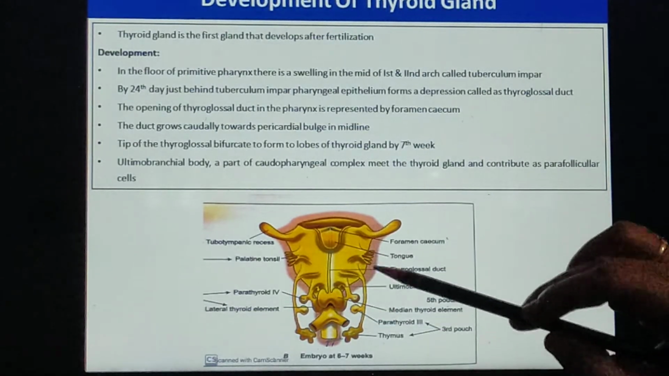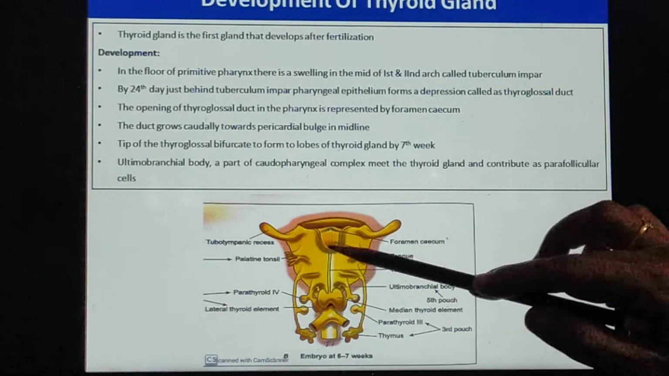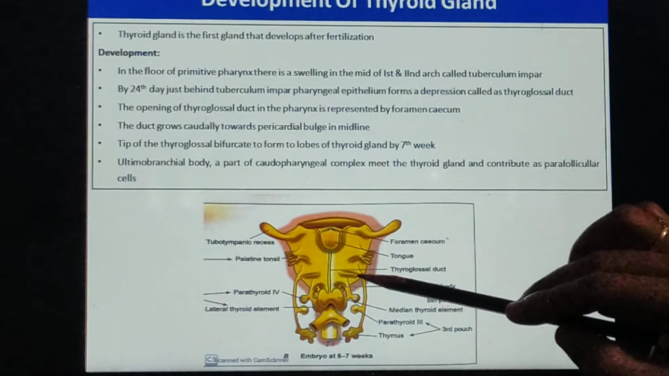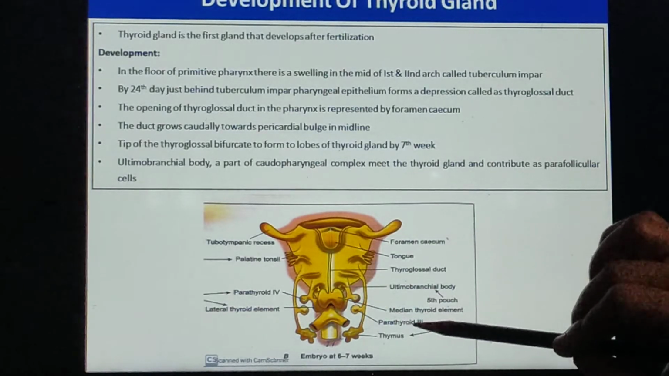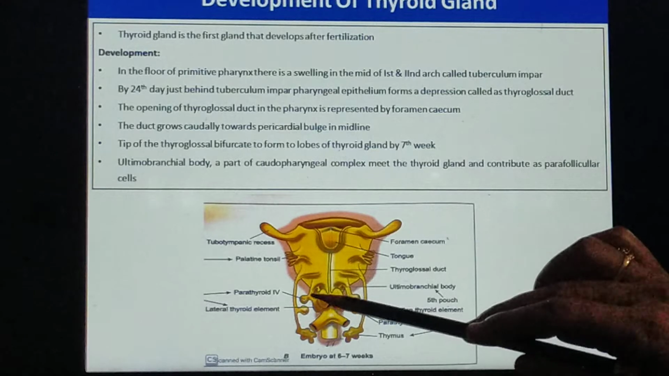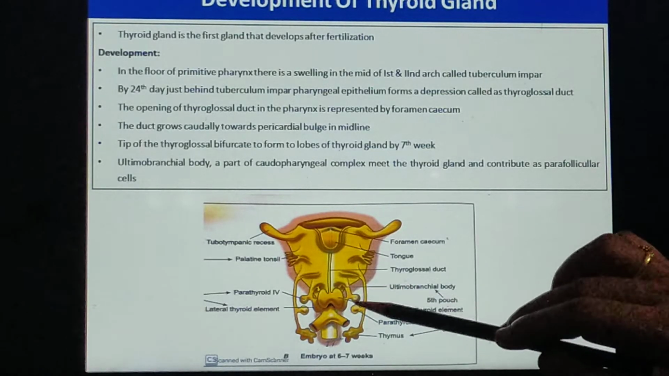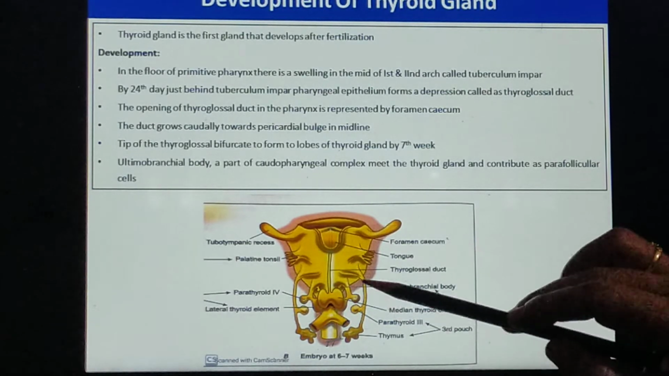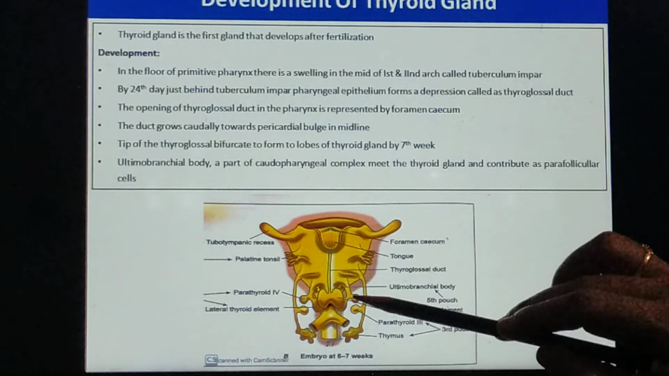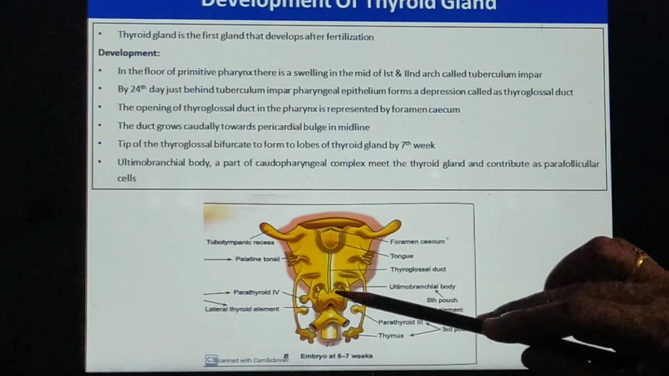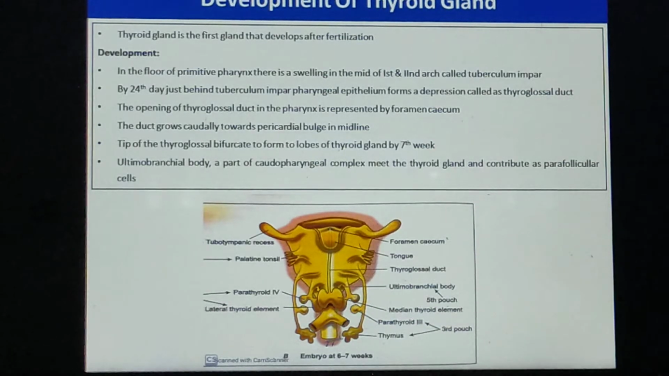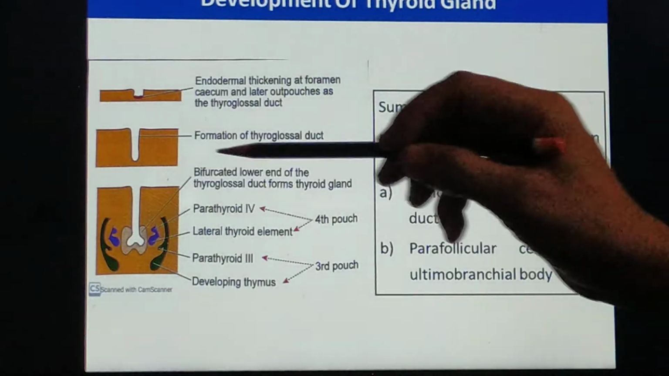Now this is seen from the thyroglossal duct. Now the endodermal pouch of the 4th and the 5th give rise to the ultimobronchial body. It is a part of the caudopharyngeal complex. This caudopharyngeal complex gives rise to the parathyroid gland and part of the lateral thyroid, or part of the thyroid. Now that is shown in this figure.